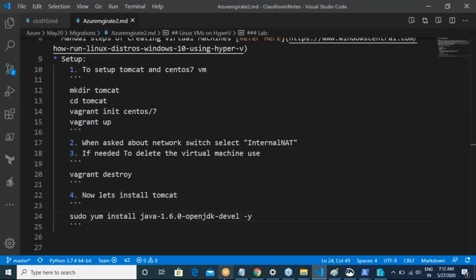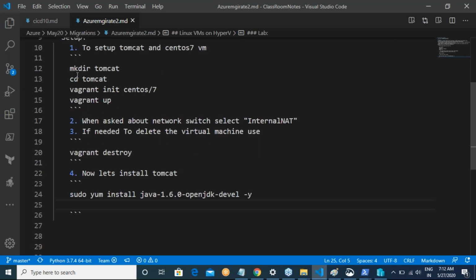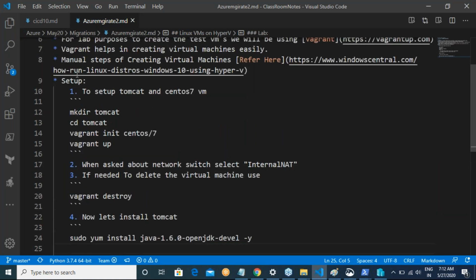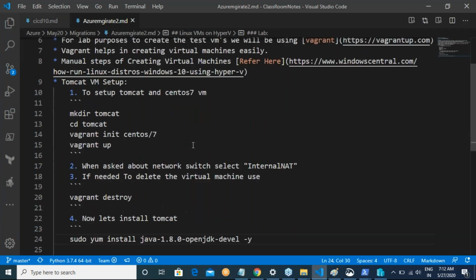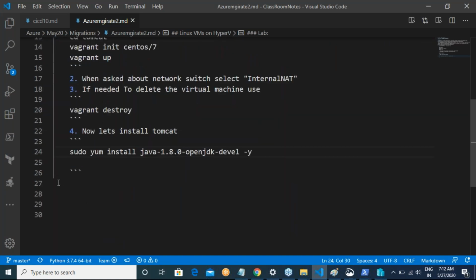Let me make a note of it. The second VM which I wanted to basically speak about. Tomcat VM setup. Man, I have installed 1.6. Is it? Just 1.8 is what it should be. Right, I'll correct it at a later point of time. Fine.